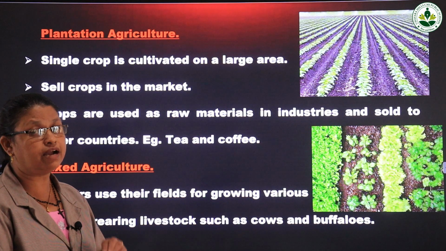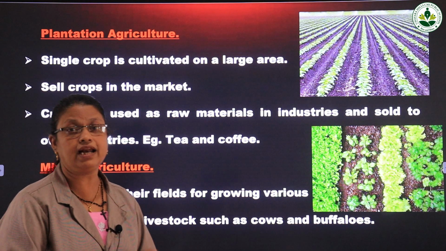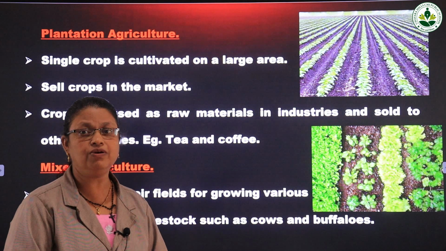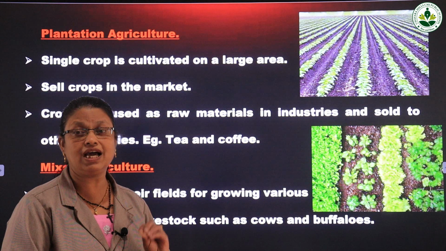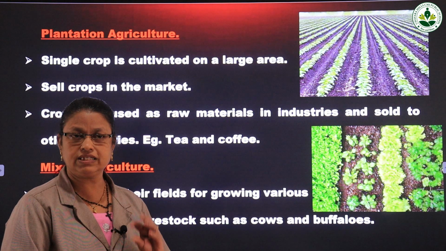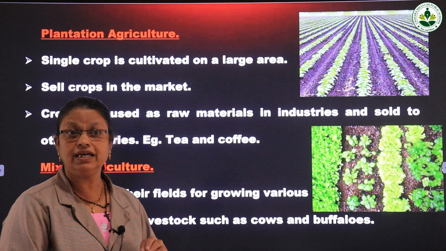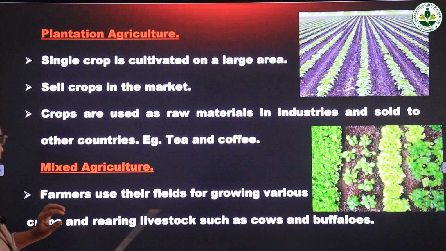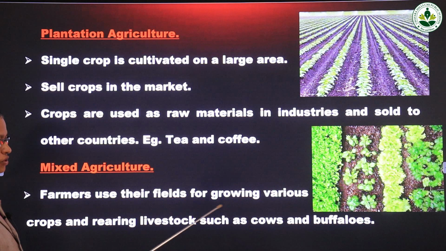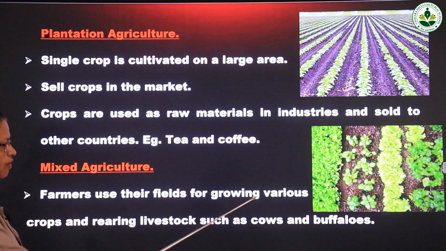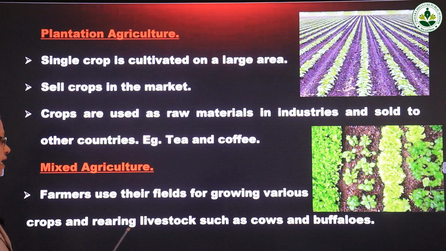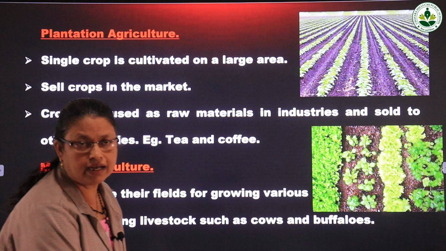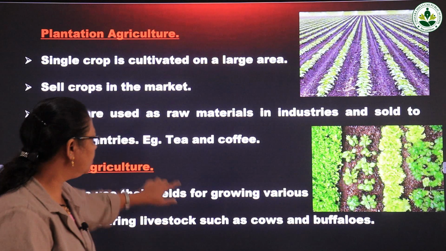In the last class, I explained what is meant by rearing livestock, that is domesticating and caring for cattle like cows and buffaloes. So the same field is used for growing various crops and rearing livestock such as cows and buffaloes. That is mixed agriculture.